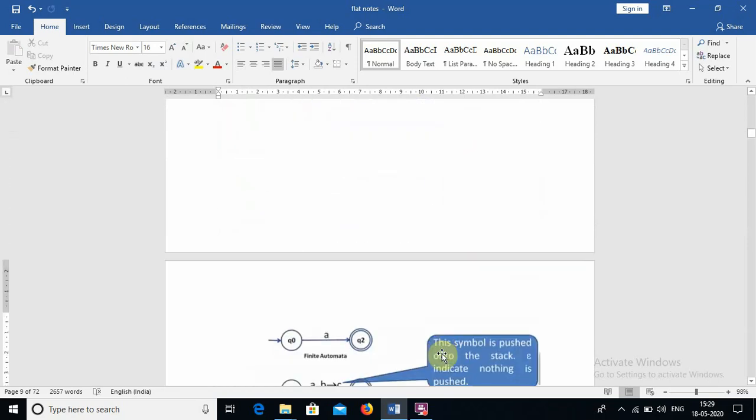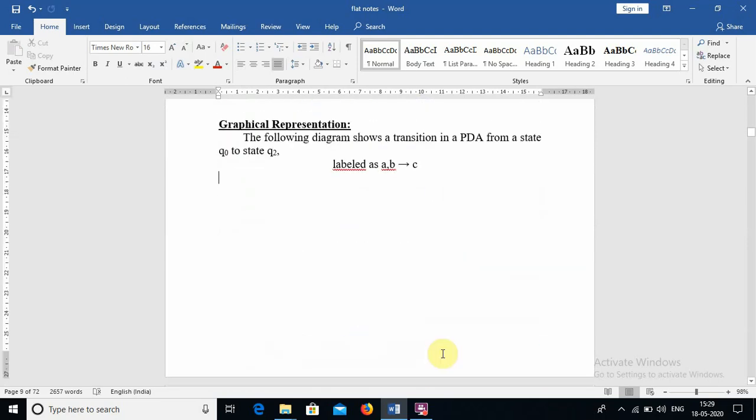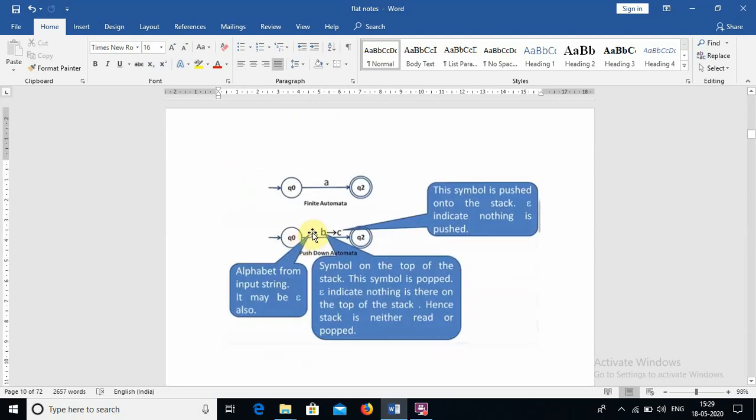Okay, so the graphical notation for PDA is defined like this. It is also like the same FA. So here we have one input. Here there is a transition function like this: a comma b to c, which means a is the input, part of the input, and b is a variable from the stack, and c is a variable to be pushed into the stack. b should be popped and c should be pushed into the stack.